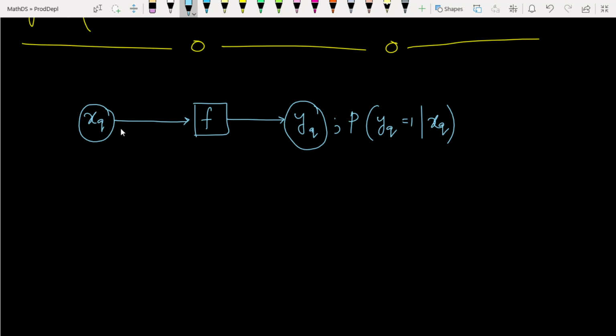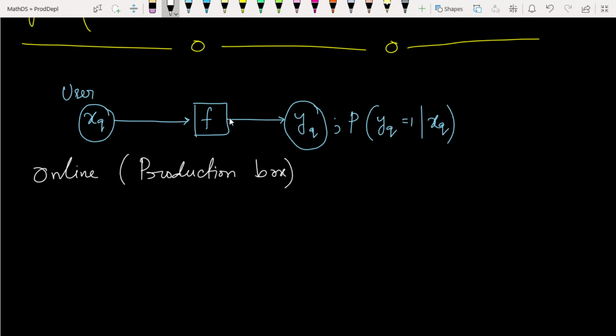We have to take the input from users, and whatever the system outputs, we have to give back to that particular user. That's how our system gives the output. That's what we have to do through an online mode, or you can think of it as a production box, which directly communicates between the users and our system.